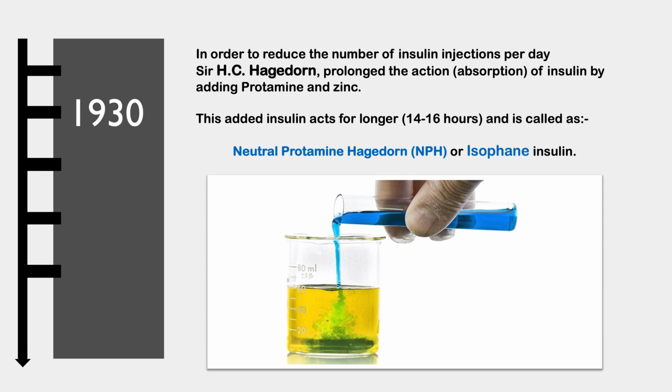This neutral protamine hagedorn is a group of amino acids which, when added to the insulin, increases its action and its duration. So neutral protamine hagedorn was added to the insulin. Some other molecules like zinc were also added to the insulin in order to increase its duration. Neutral protamine hagedorn was also called isophane. When it was mixed with the insulin, the newer insulin was called NPH insulin or isophane insulin, the insulin which has longer duration.